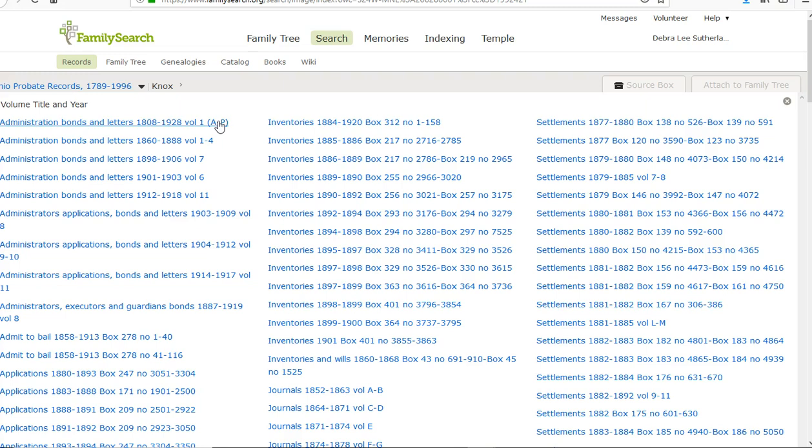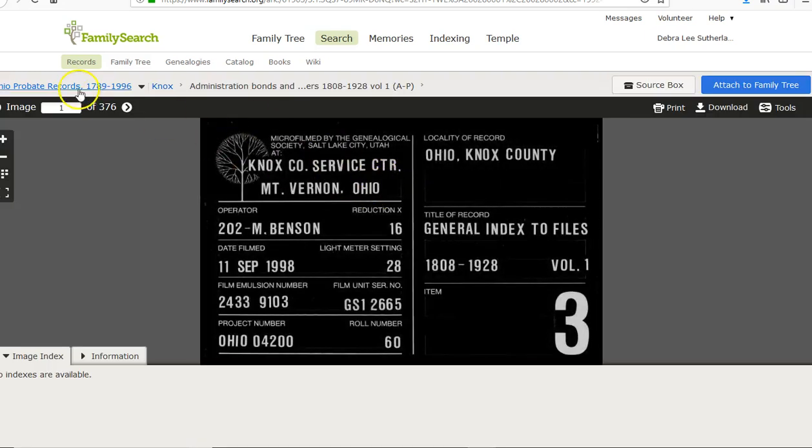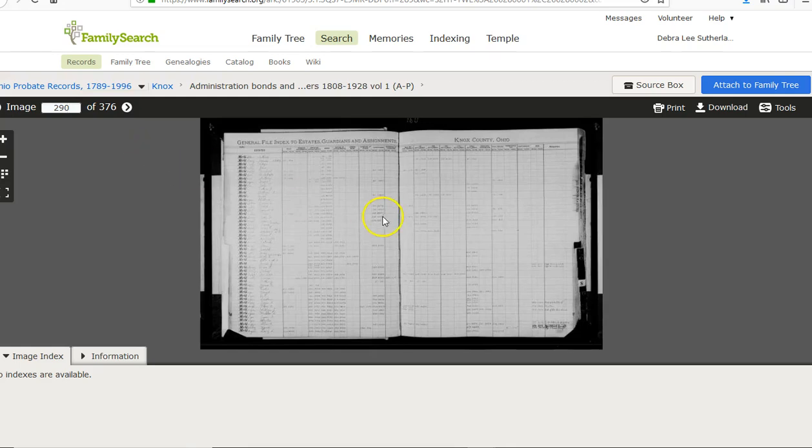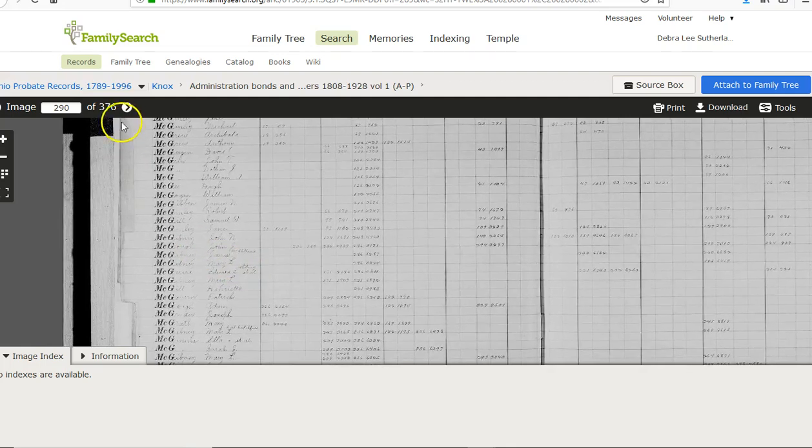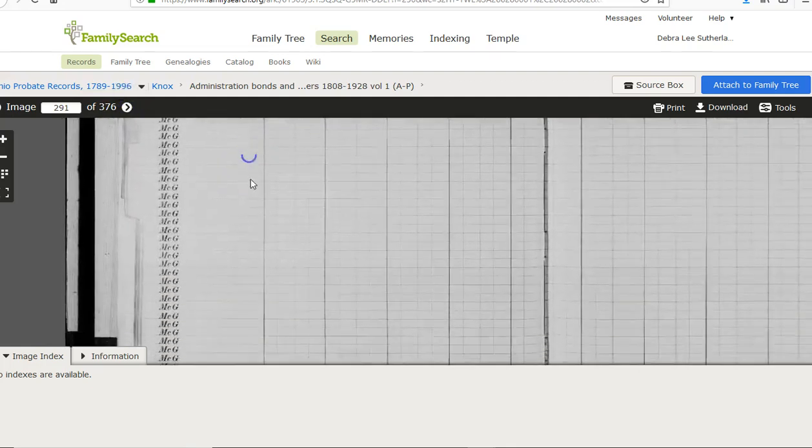So what you want to do, this is for the wills, I believe. You'll go ahead and click on that index. And it's really the index for everything because it's got everything from wills up to the estate records. There's lots of different categories. I'll show you that right now. Because McKee, this is up to P, McKee is going to be pretty far towards the end. So we're going to go farther in. Pretty good guess here, right? This is MG. I'm looking for MCK.